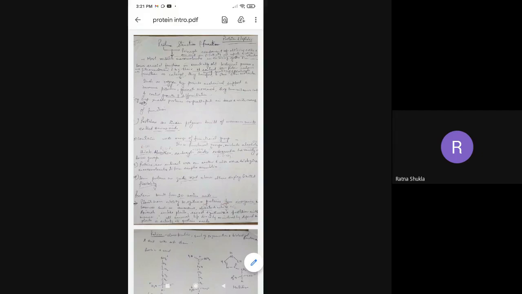So this protein is an important component of living cells.